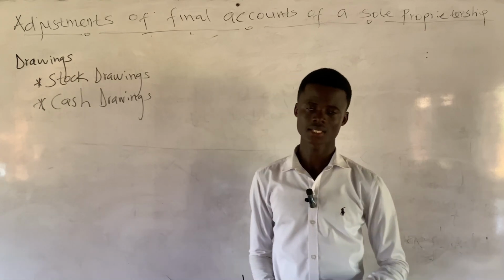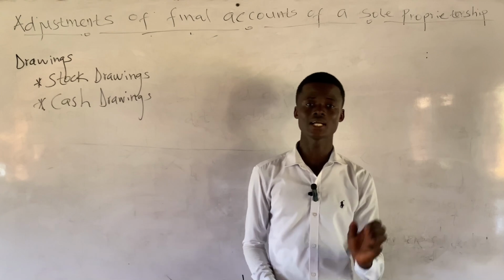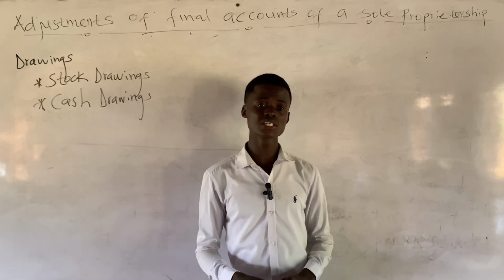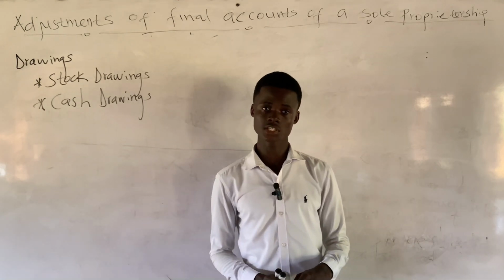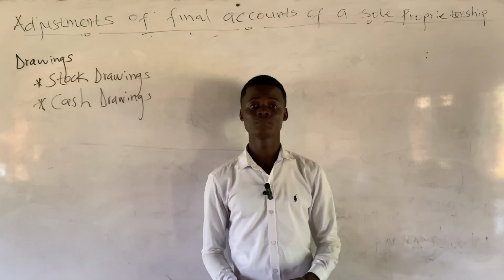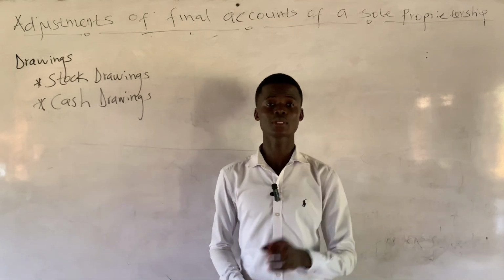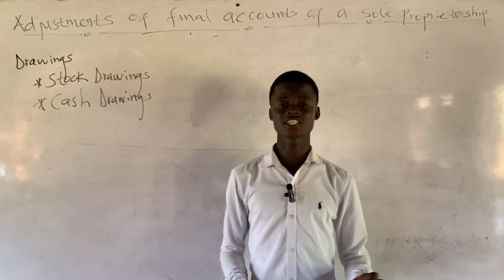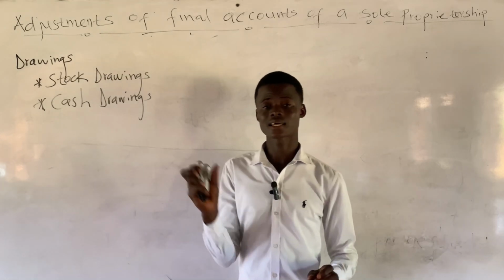That's the first treatment. And as we said earlier on, items in the additional information need to be treated twice. So the second treatment is that drawings in the additional information will be subtracted from capital in the statement of financial position. Also, when the drawings in the additional information is cash drawings, its first treatment is that it will first be subtracted from cash in the statement of financial position. When you get to the current asset column of the statement of financial position, you just write cash and then you write less cash drawings.